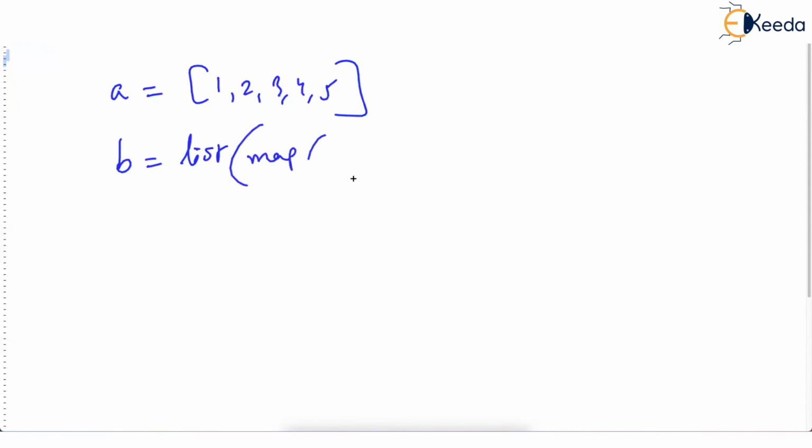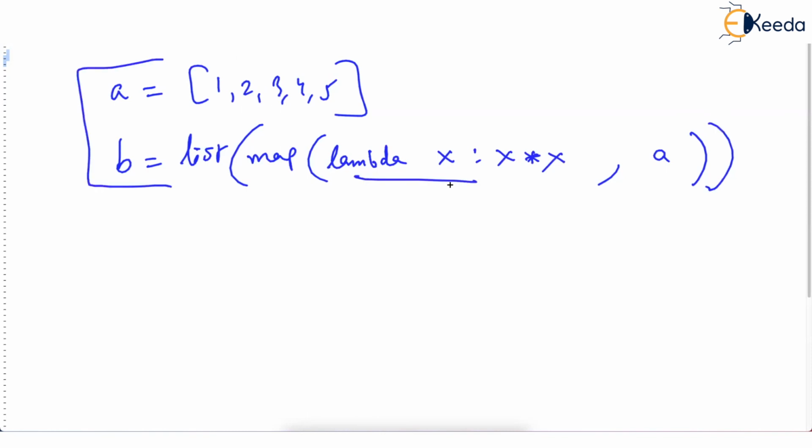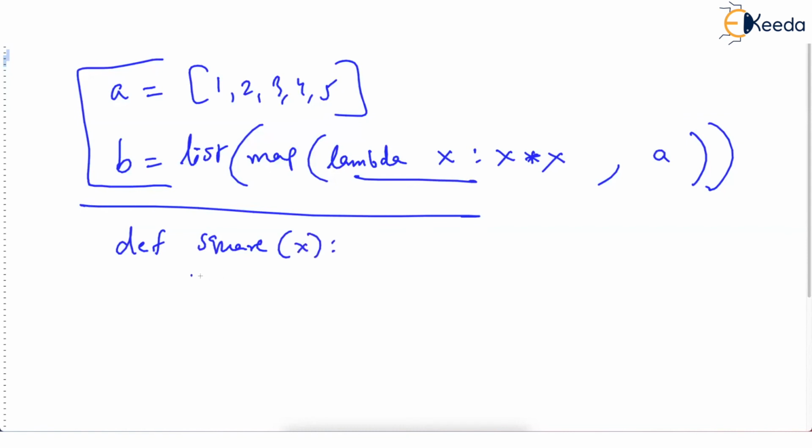Let's say I have A is equal to 1, 2, 3, 4, 5. Okay, then I am saying B, you become a new list using a map, and we are mapping values of A. Okay, but then we said that map using lambda function. Previously we said where every x should be squared, and then one more bracket for this. This was the code we wrote using lambda. But then what we can do is we can define a function square which has a parameter x, and it neatly returns x into x.